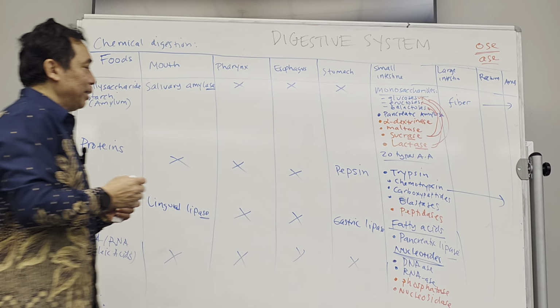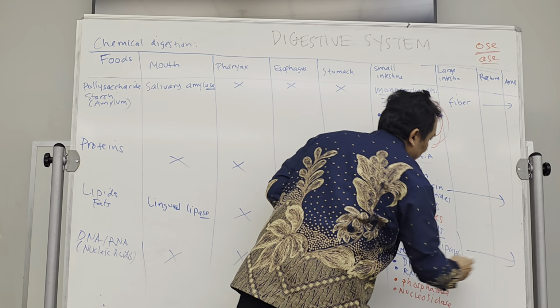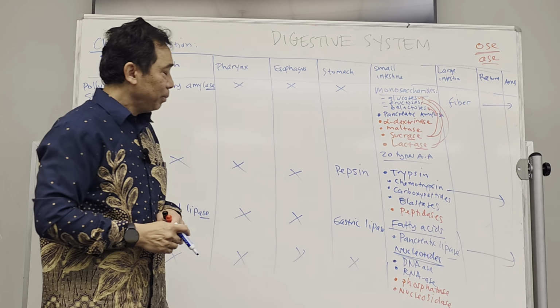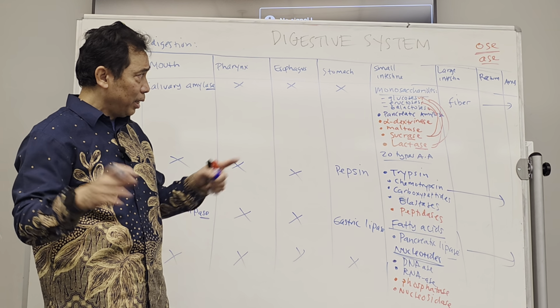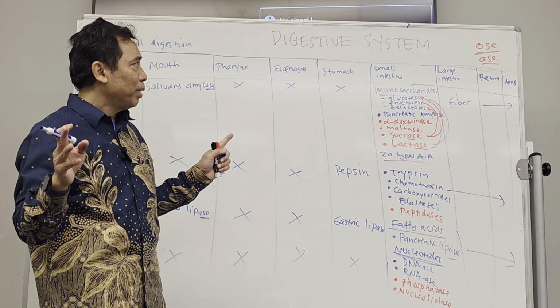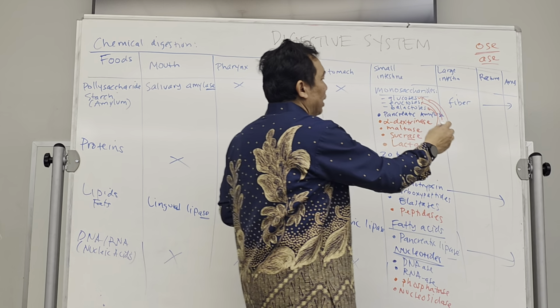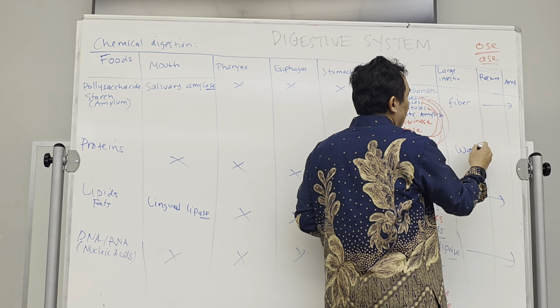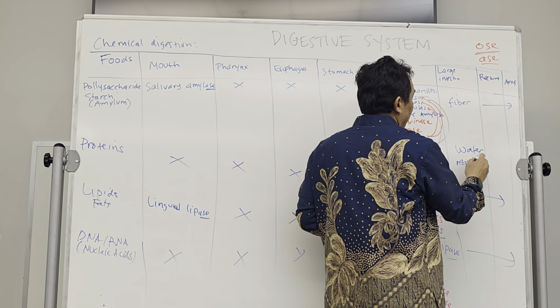And again, the rest that is not absorbed will go to the large intestine and will be eliminated from our body. Now, for the large intestine, there is still some water reabsorption over here.